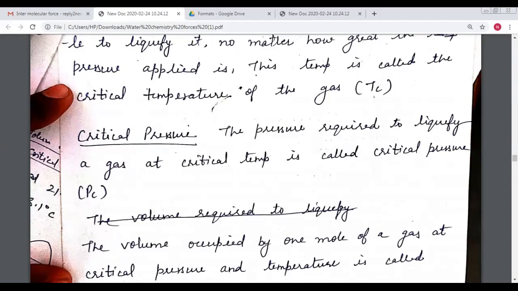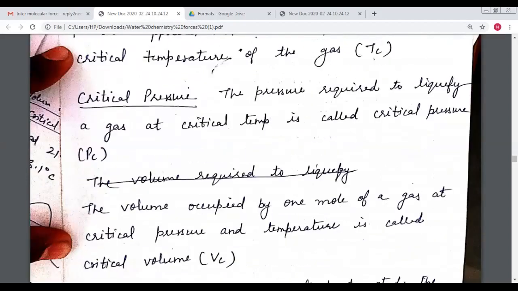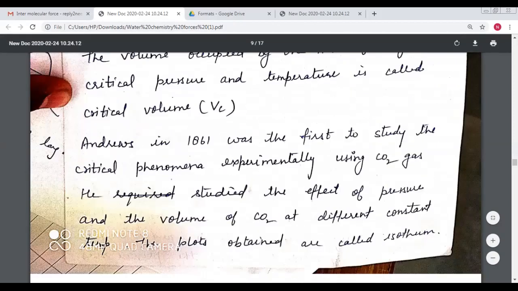Now come to the critical volume. The volume occupied by 1 mole of a gas. We should carefully remember that the volume occupied by 1 mole of a gas at critical pressure and temperature is called the critical volume, and it is denoted by Vc. So these are the critical phenomena.